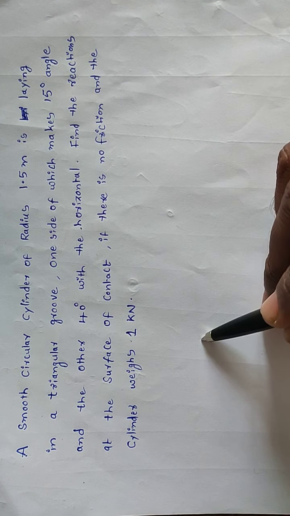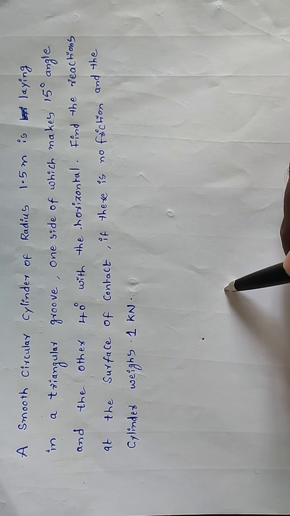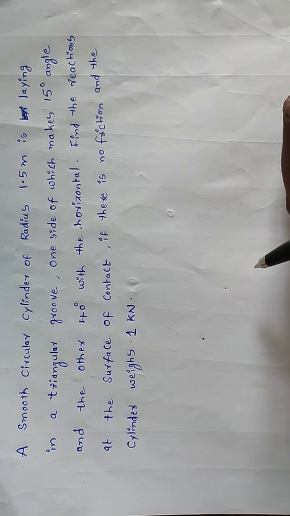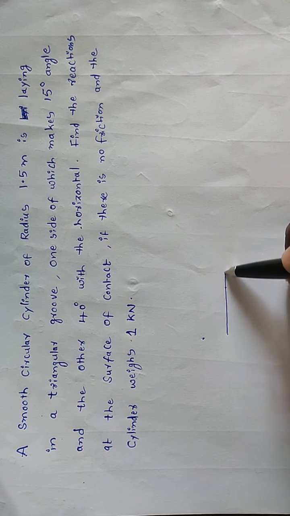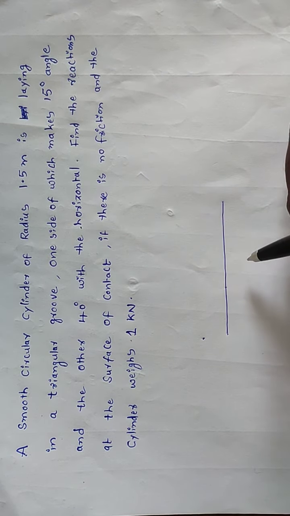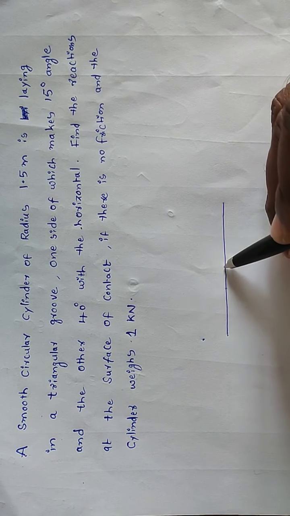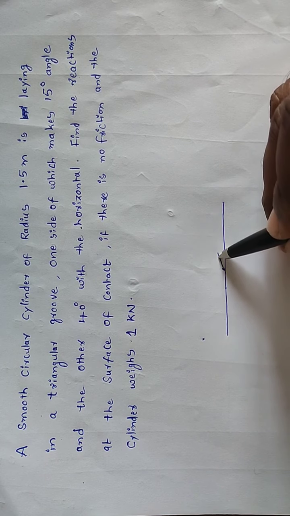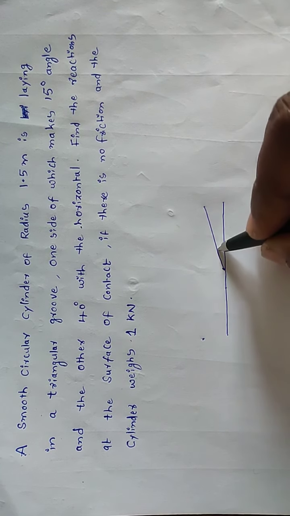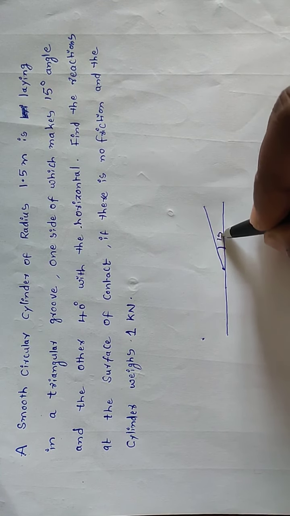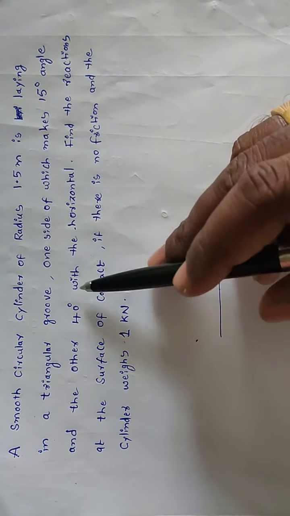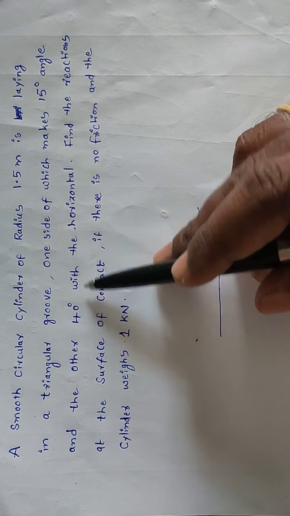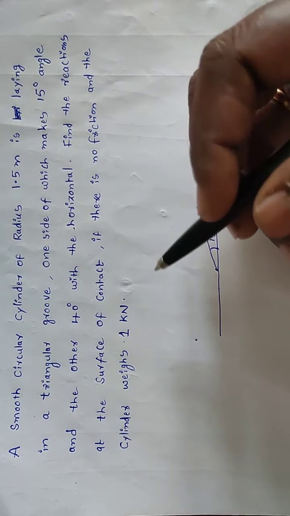So one side of the triangular groove is making 15 degrees angle with the horizontal. So here we are drawing a horizontal line, and one side of the triangular groove is making an angle 15 degrees, and the other side of the triangular groove is making 40 degrees with the horizontal.